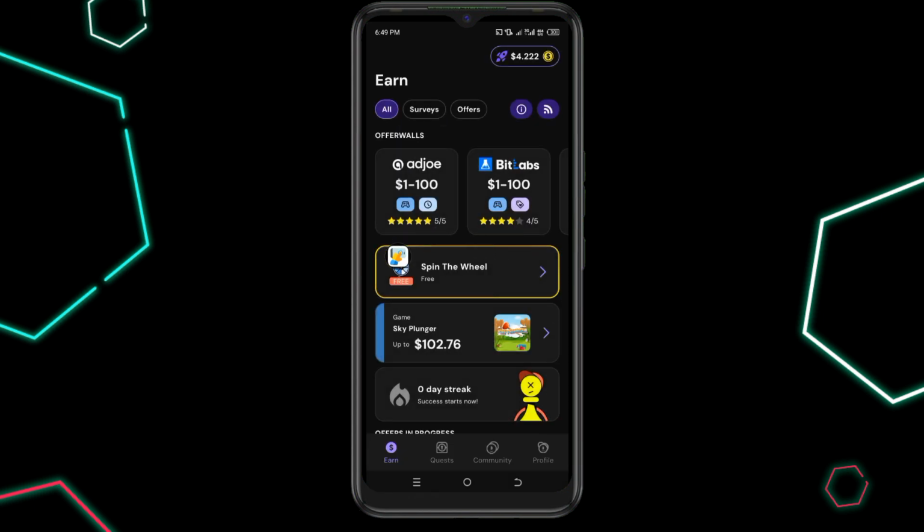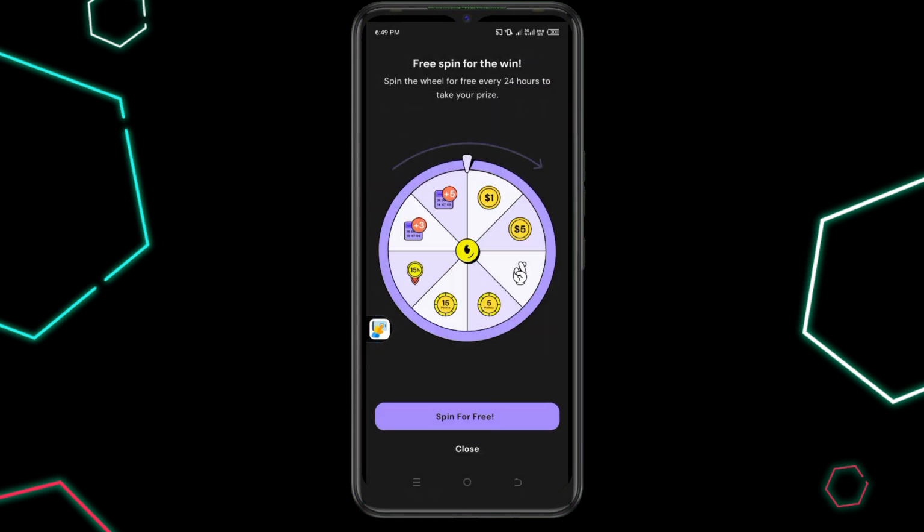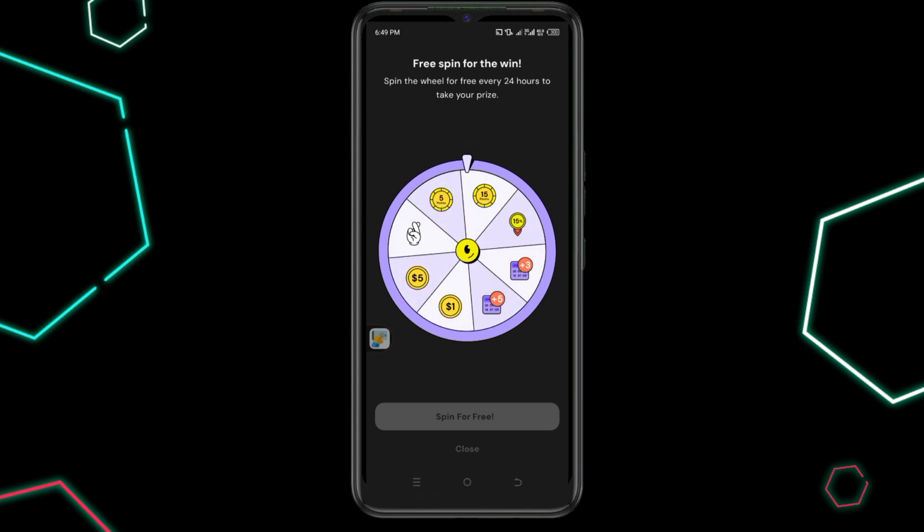Then if you come down here, we have spin. Every 24 hours you'll be given a free spin. So this is how the spin looks like. Once you spin, you can get any of these items. The moment you get the finger crossed, it means that you have to try again. But if you have points also, you can see points here. If you have 10 points, you can spin again. So let's try with a spin and let's see for today what we're going to get.